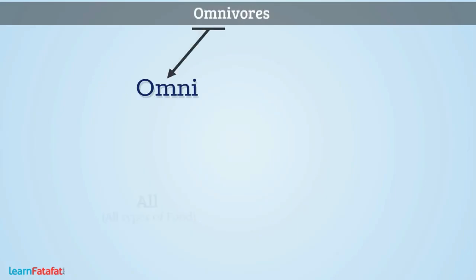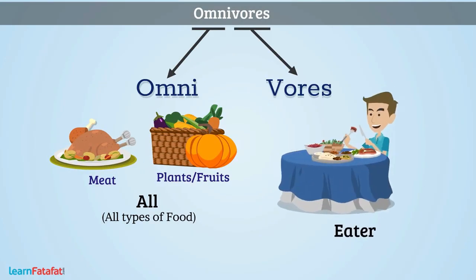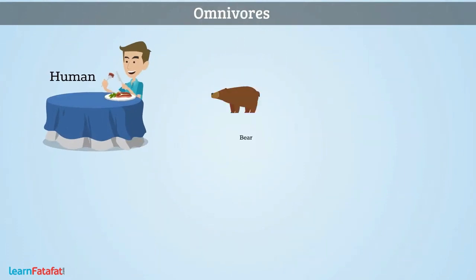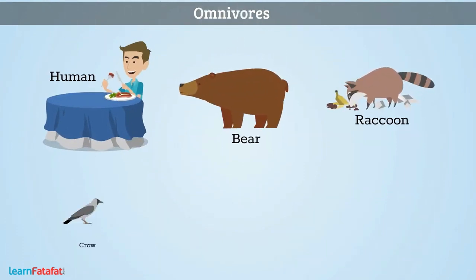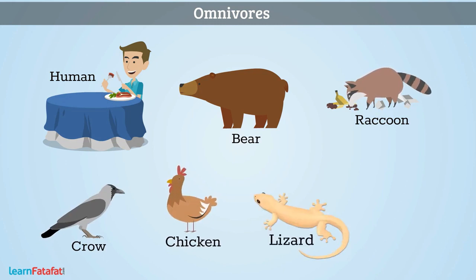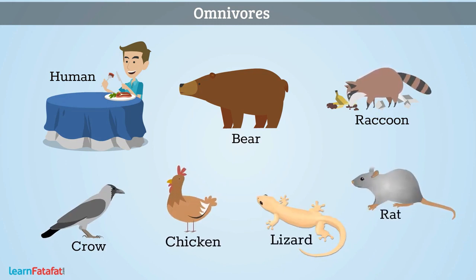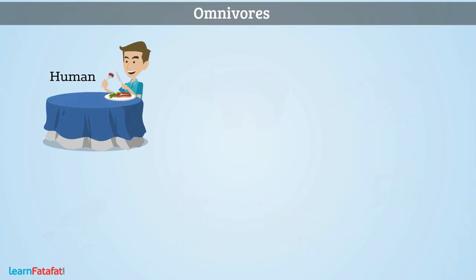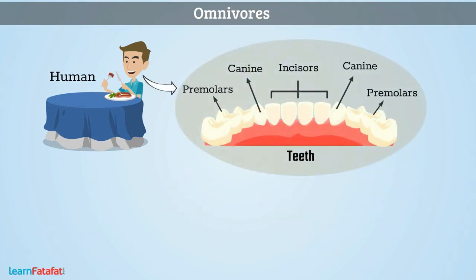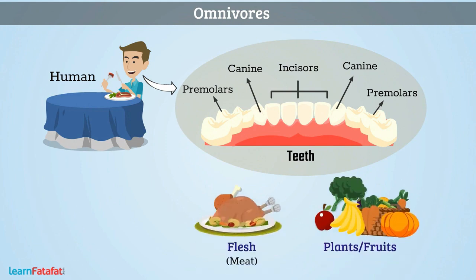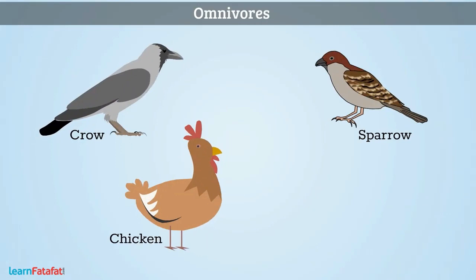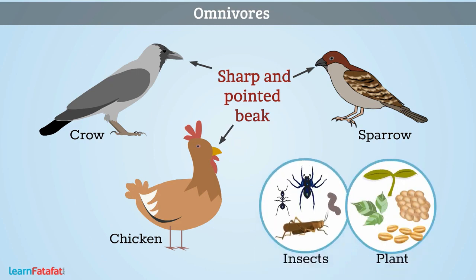Omnivores. Omni means all and vores means eaters. The animals which obtain their food from plants as well as other animals are called omnivores. Examples: human, bear, raccoon, crow, chicken, lizards, rats, etc. They have different kinds of teeth which help them to eat plants as well as flesh. Omnivorous birds have sharp and pointed beaks for eating both plants as well as small insects.